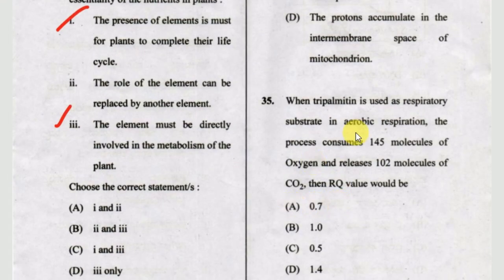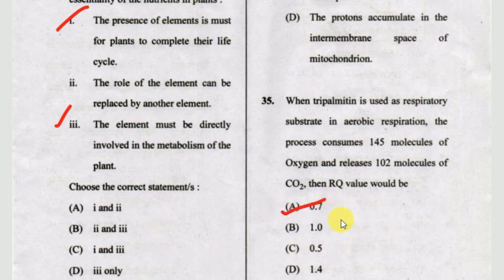Next one, when tripalmitin is used as respiratory substrate in aerobic respiration, the process consumes 145 molecules of oxygen and releases 102 molecules of carbon dioxide. Then the RQ value would be option A, 0.7, or 1.0, or 0.5, or 1.4. The correct answer is option A, 0.7.